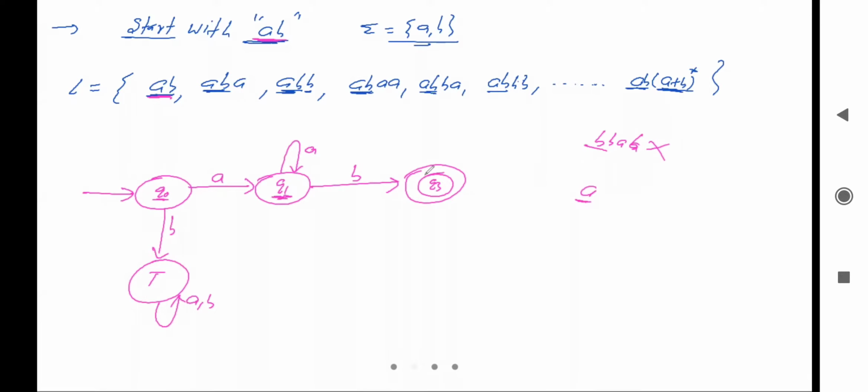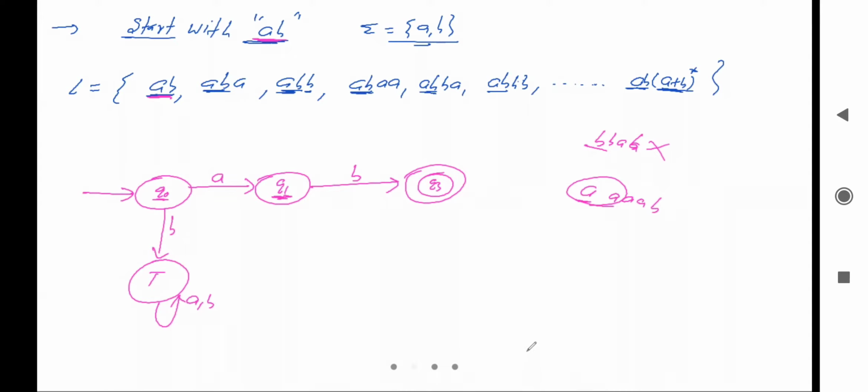Here it can read multiple A, and after that it will read B. So it is not starting with AB. It means we cannot take the loop of A here.